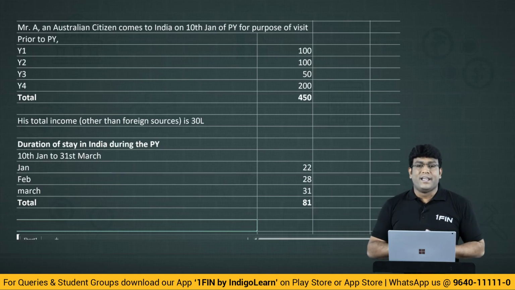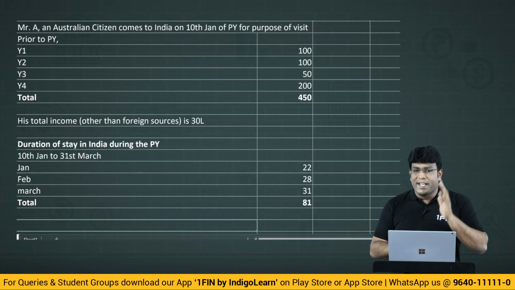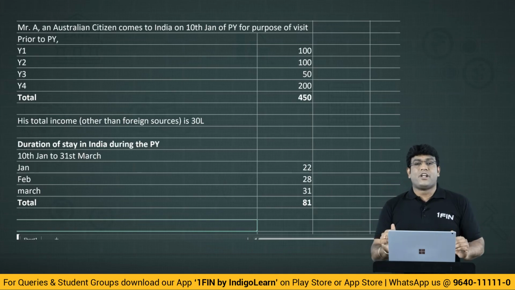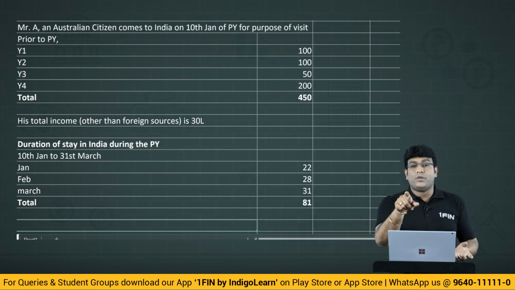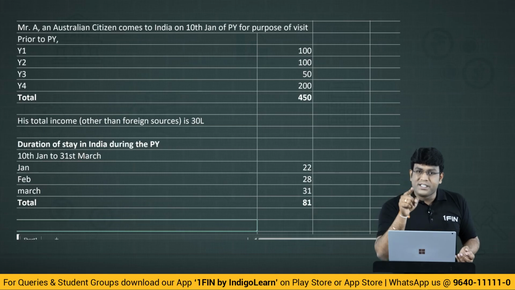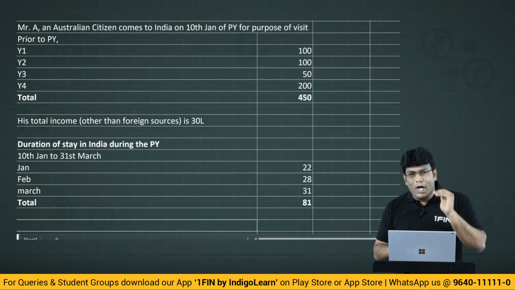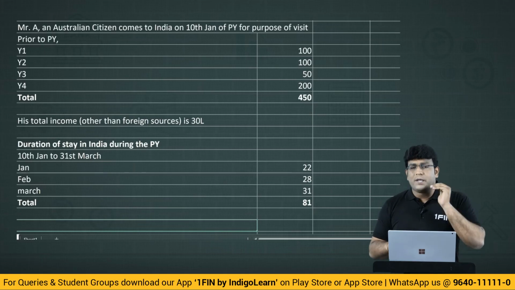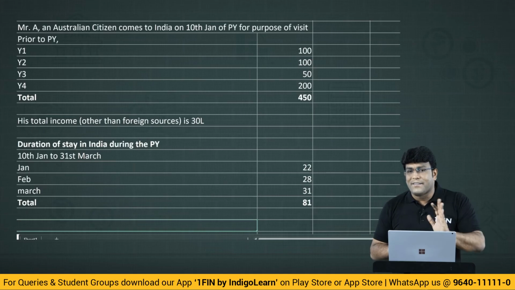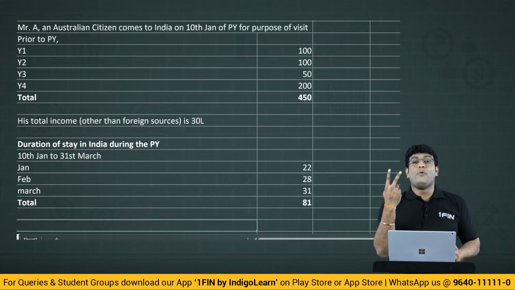Now tell me very clearly, in the question, is he an Indian citizen? No. In the question, did they say that he is a person of Indian origin? No. I already told you that question must tell that he is an Indian citizen, or question must tell that he is a person of Indian origin. If not, we will not assume. Now when he is not an Indian citizen, when he is not a person of Indian origin, he is not covered under exception. When he is not covered under exception, you have got two basic conditions. Any of them can be satisfied.